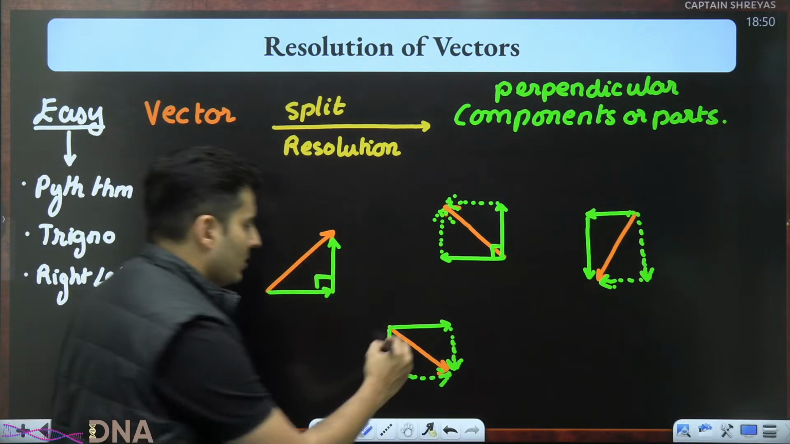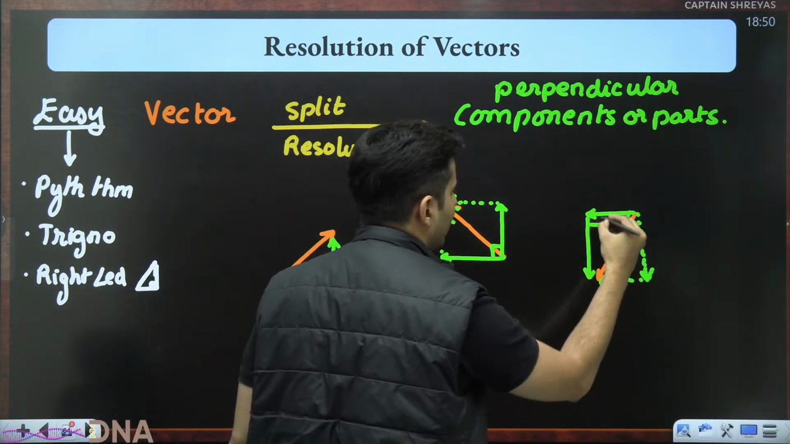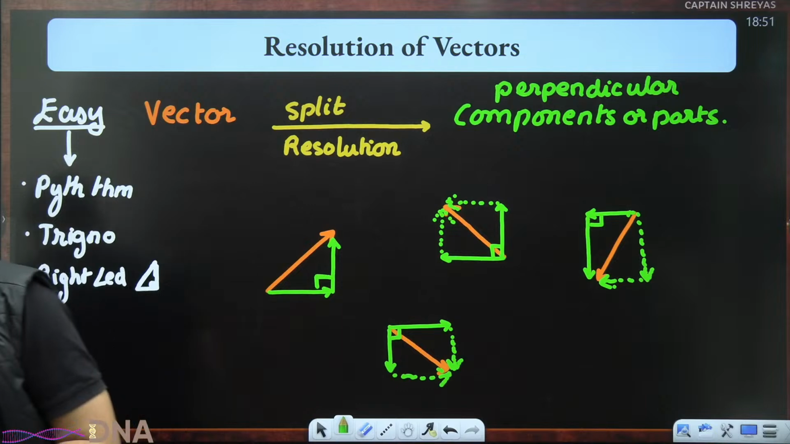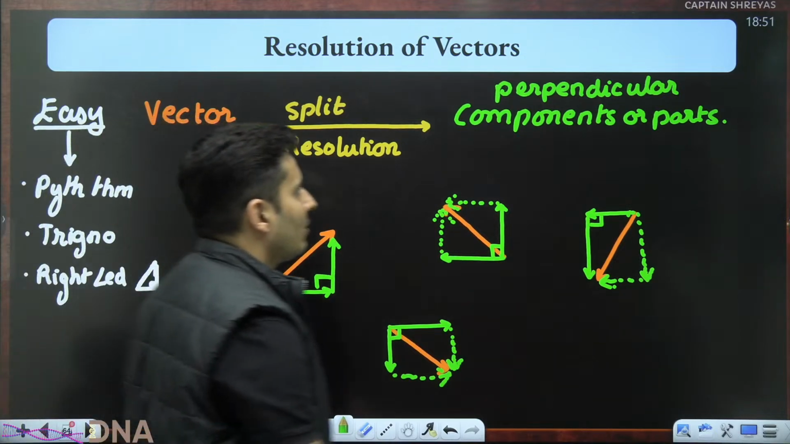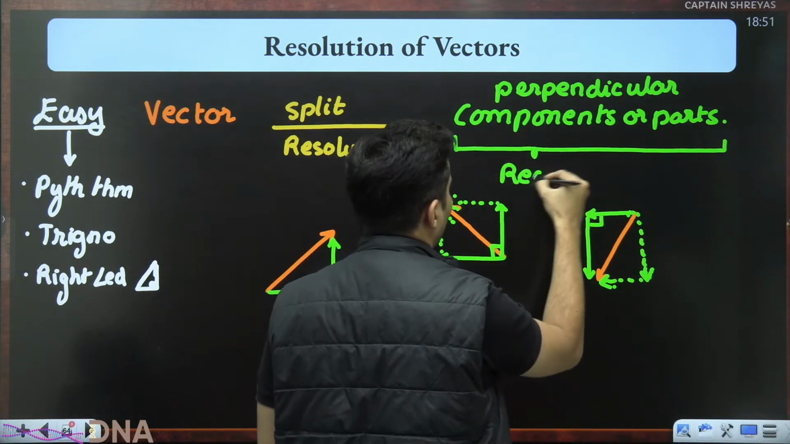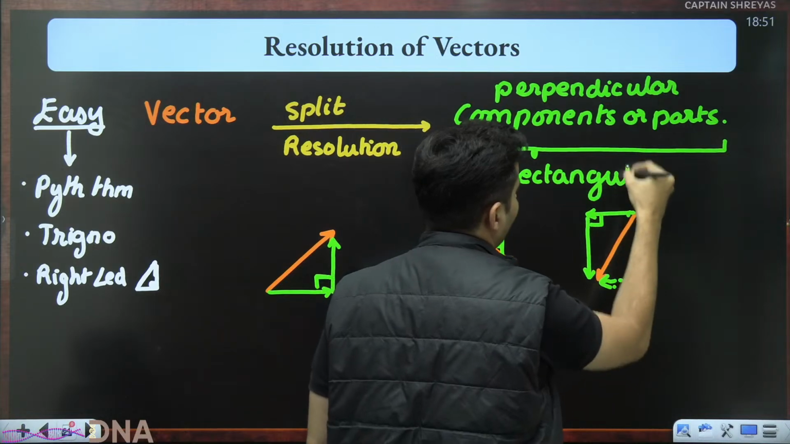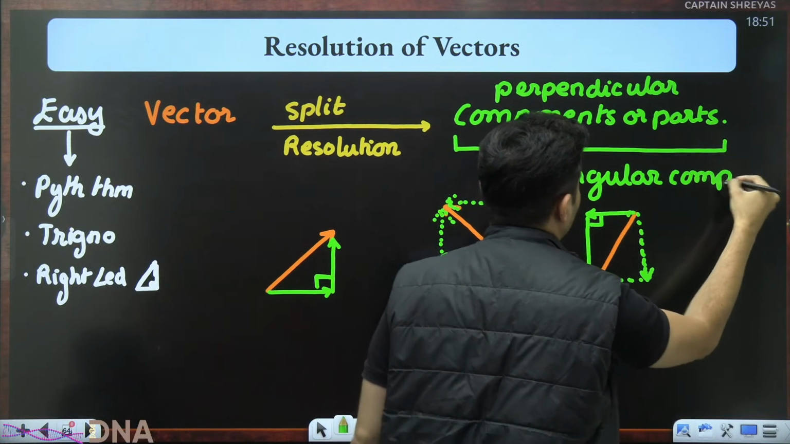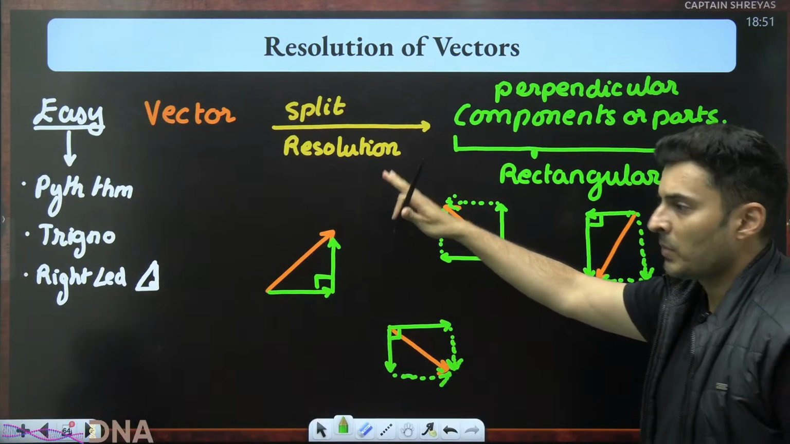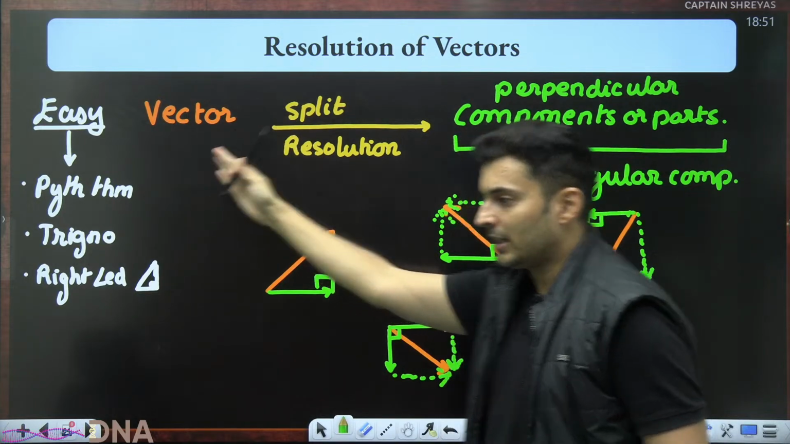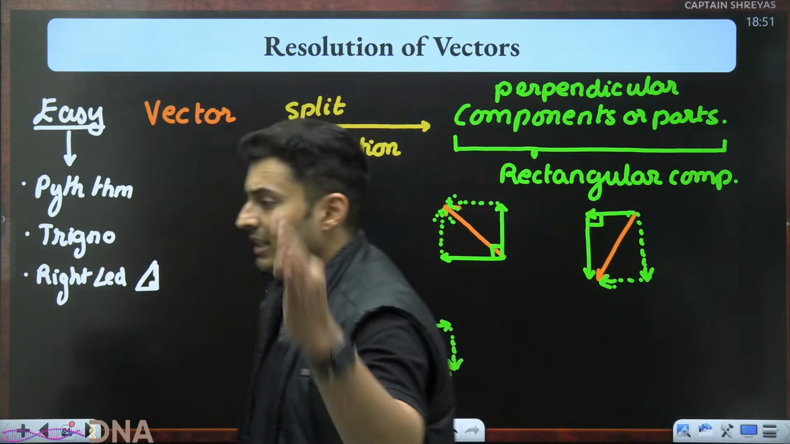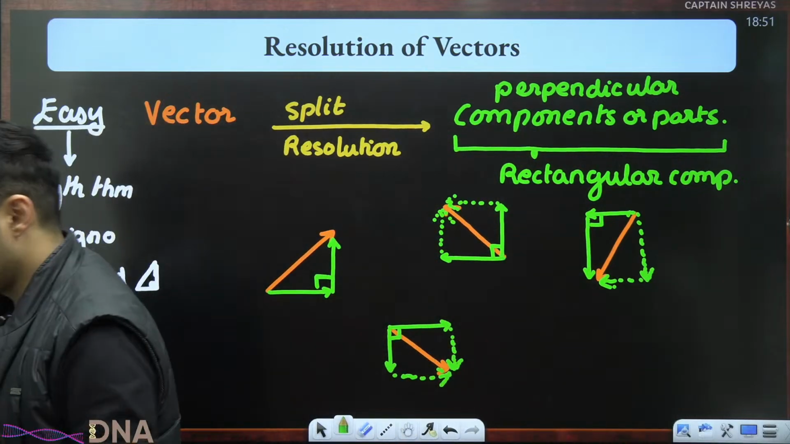So in all of these cases, you can see their components are basically perpendicular to each other. And that is why it makes the job easy. And these components, which are perpendicular to each other, what are they called? They have a name. They are called rectangular components. So we will always resolve a vector into rectangular components because of the ease of calculations or usage.